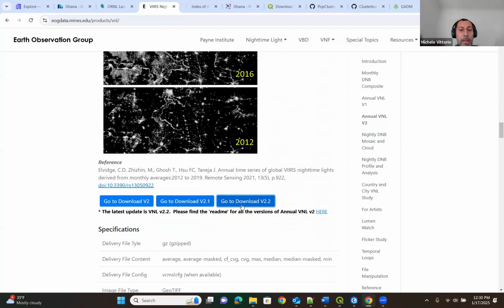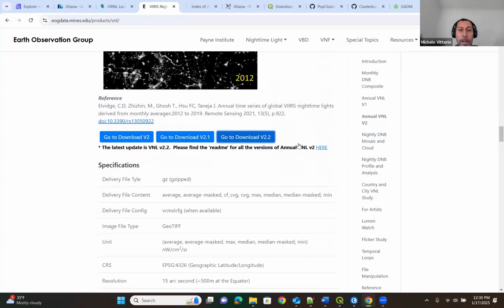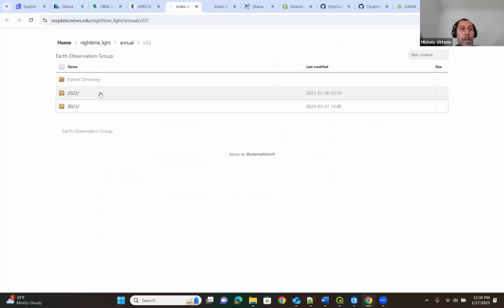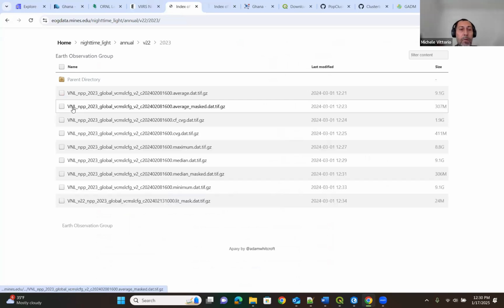nighttime lights. The latest version is version 2.2. So if you go to download, you click here, you see that the 2022 and the 2023 rasters are already cleaned and ready to use. So you can download, for example, the latest one. This is the 2023.